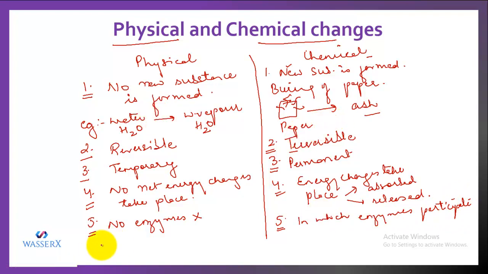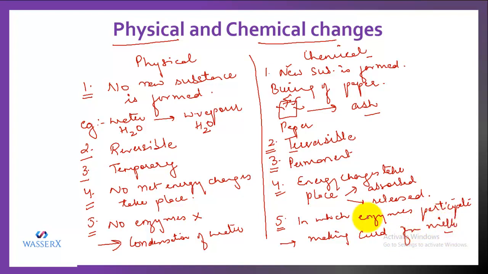Let's take up another example. A physical change is the condensation of water. Condensation means when the water vapor gets converted back into water. That is also a physical change. Likewise, if I take another example of chemical change, making curd from milk is an example of chemical change.